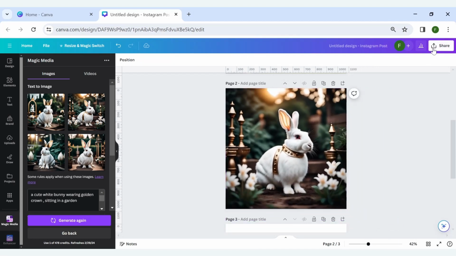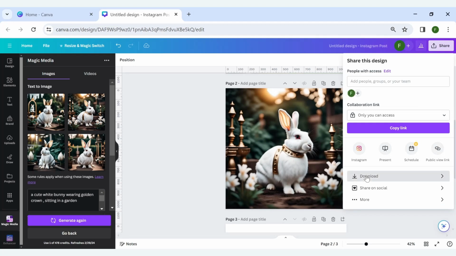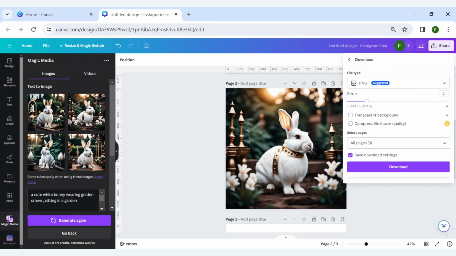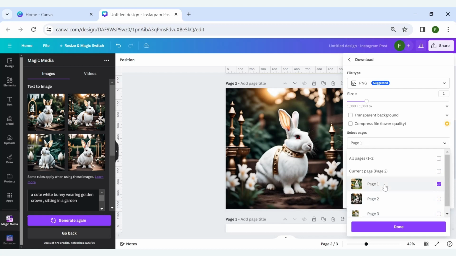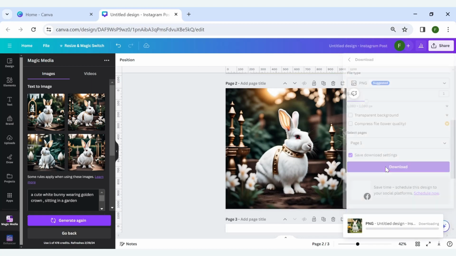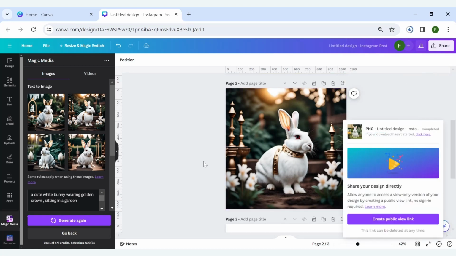Click on share at the top left side and here click on the download button to download your image. Here select the page. You can download all of them at once, but I am downloading just one image and yeah, it's downloaded. Let's check it.